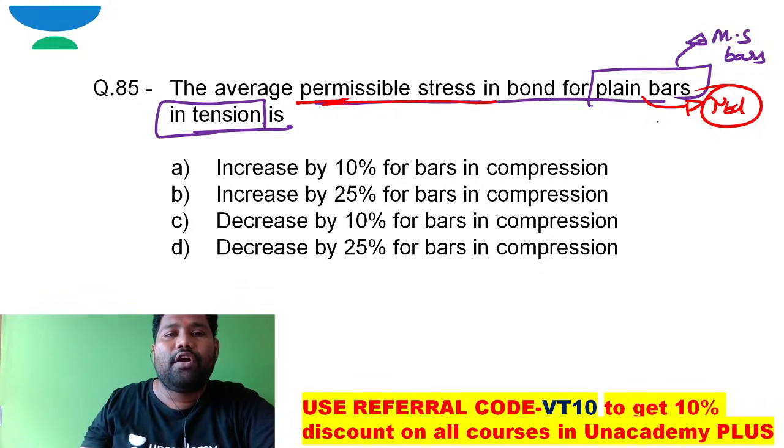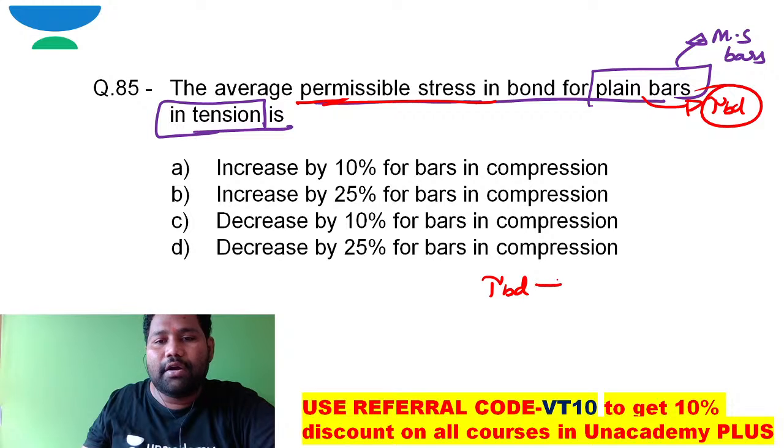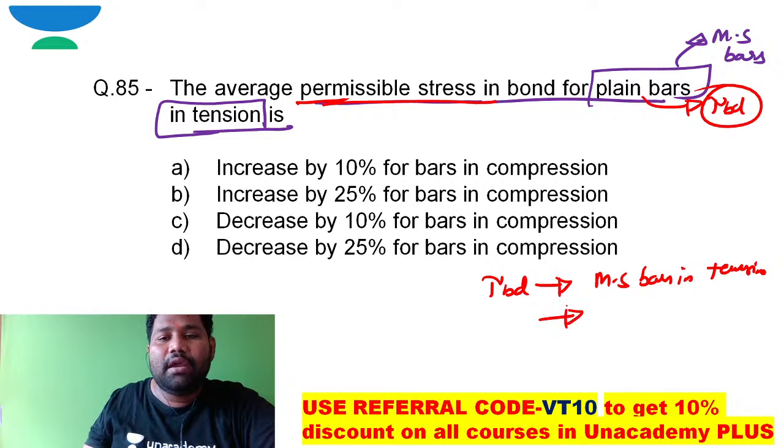And compared to tau BD, the average permissible stress for bars in compression. If tau BD is the bond stress of mild steel bars in tension, then what is the permissible bond stress for mild steel bars in compression?